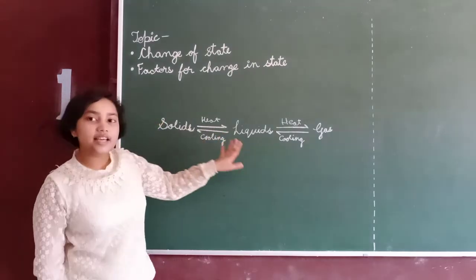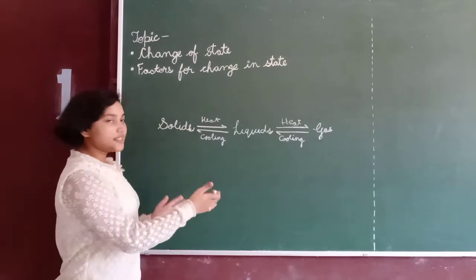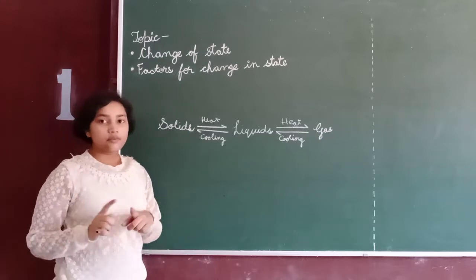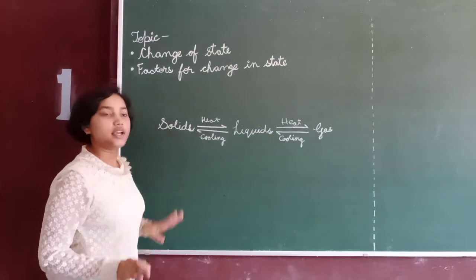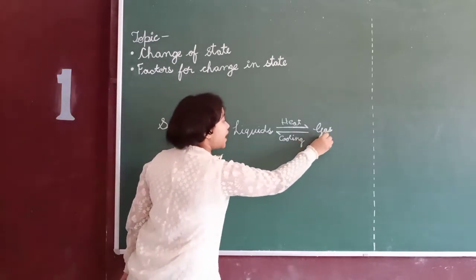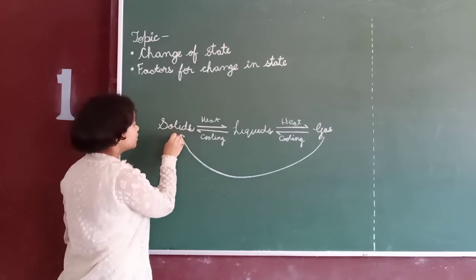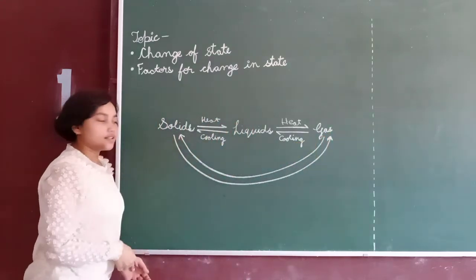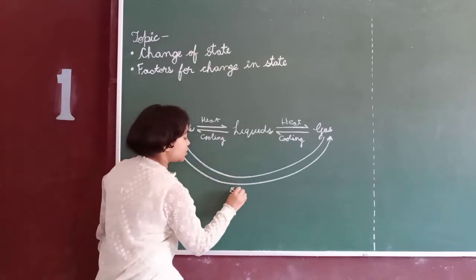So here is an easy diagram for you to remember how the change of state takes place in solid, liquid and gas. Is there some way to change gas directly to solid? Yes. When we change solids into gas and gases into solids, we call this process sublimation.